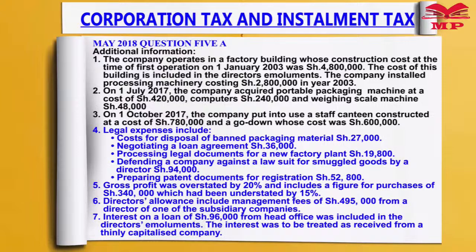We go to point number 4, legal expense. Is it in the P&L? Yes. Remember, we are looking for expense not in P&L, so we leave that out. Number 5, there is no expense in number 5. Otherwise, they are also in the P&L. Number 6, director allowance, is it in the P&L? Yes. Number 7, interest on loan, is it in the P&L? Yes, because we are told it's in the director's emoluments, which is in the P&L.